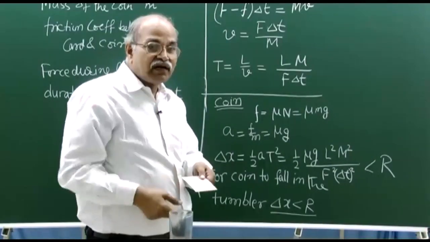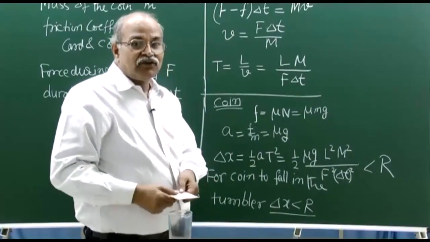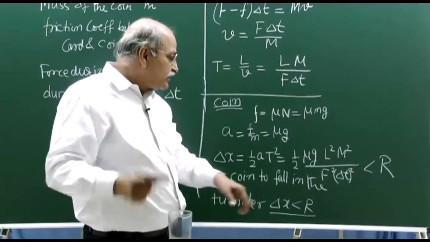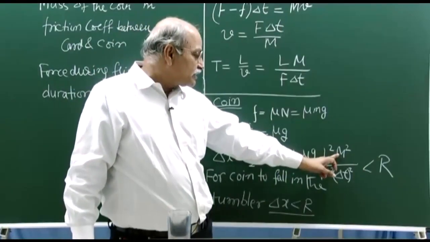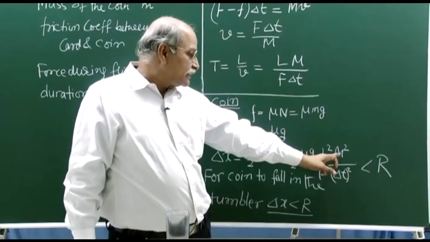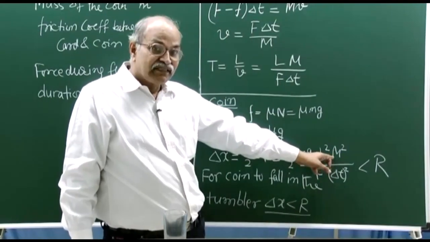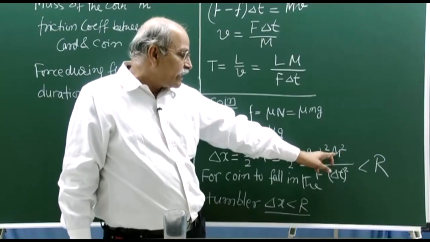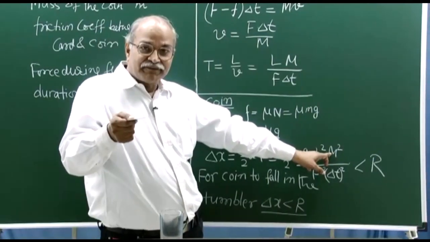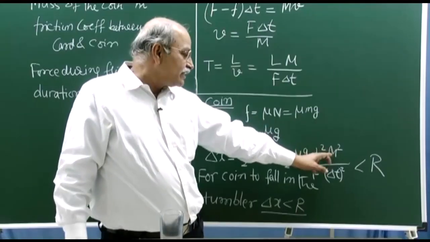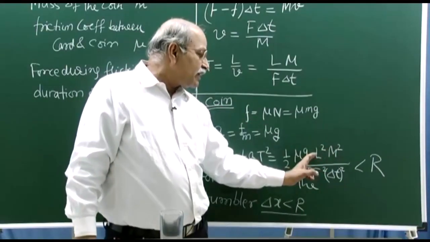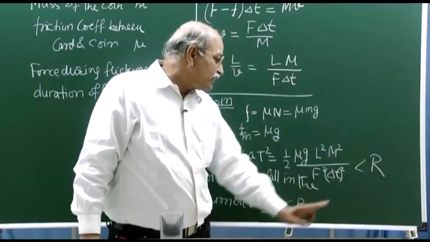If you take a long card, then the chances are the coin will fall outside the tumbler. Then mass, this is the mass of the card, so that also is important, it should be light. If your card is heavy, if this mass is larger, then this quantity will become larger and it may be more than the radius.